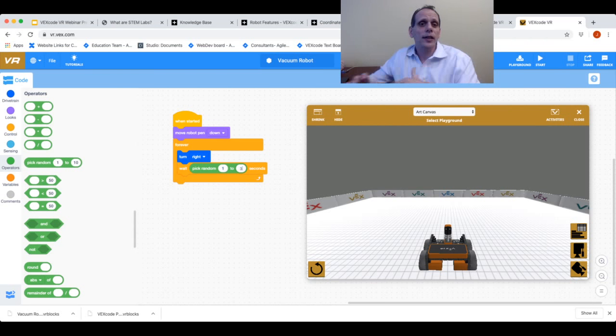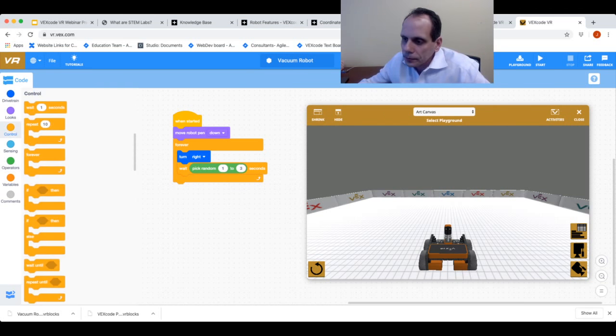You can see it's very easy to change the parameters inside of the blocks. I'm using a Mac with a mouse, so I just click inside there. If you're using an iPad, you can just touch inside and be able to change those parameters however you want. Now I'm going to add my conditional statement. So I'm going to go back to control.